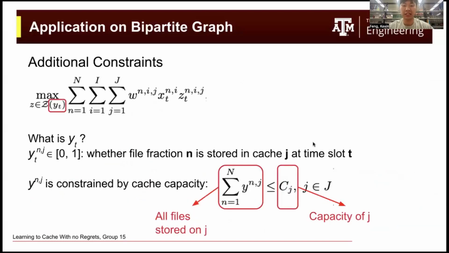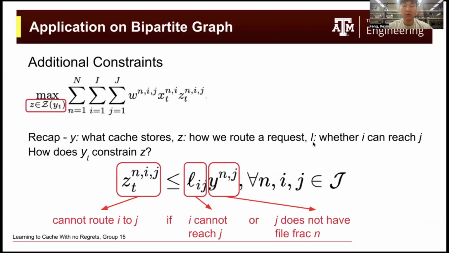But there are some constraints. There is a letter Y, which we haven't talked about before, and Y is very relevant to the route Z. Y_ng means whether file n is stored in cache g, and that is very relevant to the route, because if the cache does not have such a file, then we cannot route. Also, Y is constrained by the cache capacity: all the files stored on g should be less than or equal to the size of cache g.